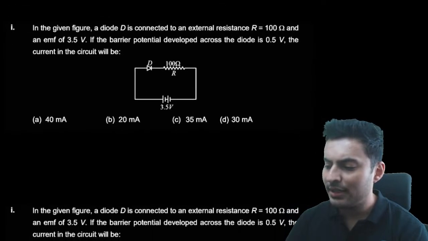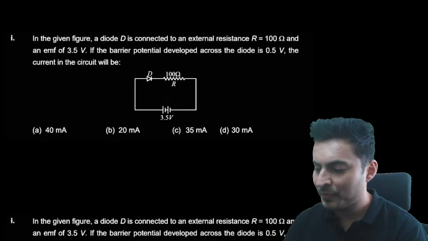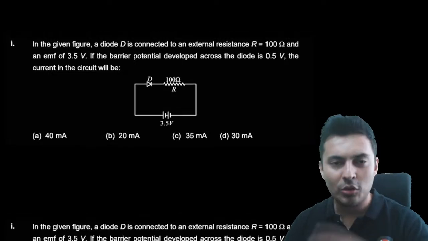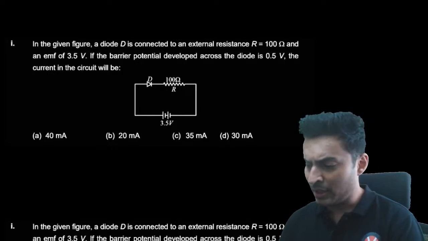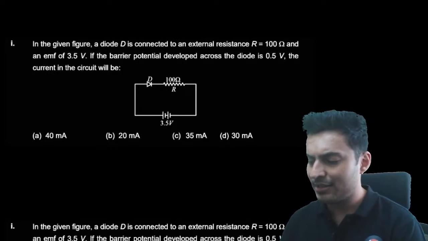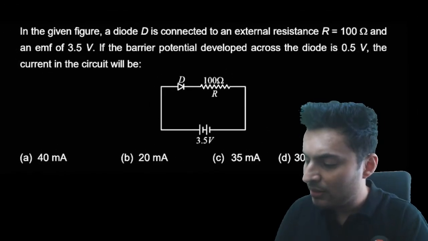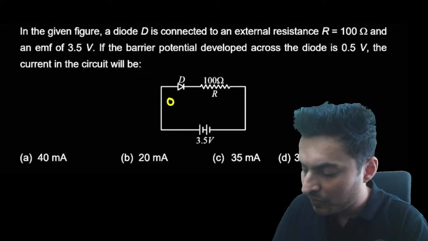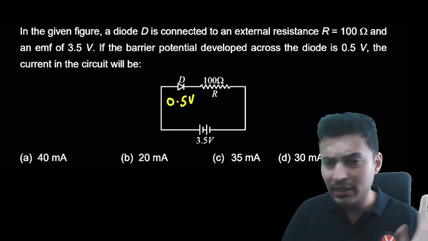So in the given figure, the diode is connected to an external resistance. Let's straight away go to questions, my dear students. Okay. I hope you have taken the screenshot of it. EMF is 3.5 volts. The barrier voltage across the diode is 0.5 volts. The current in the circuit will be? So the barrier voltage across the diode is 0.5 volts. So out of 3.5, 0.5 volts just went off in the diode.